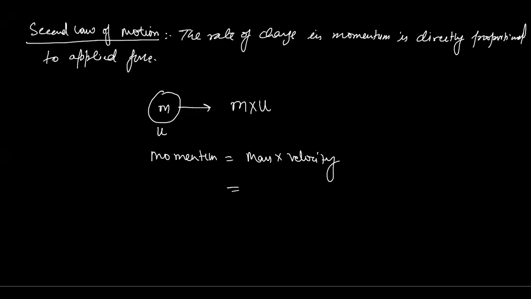Just concentrate here: the momentum of an object can be changed by changing the velocity, because the mass generally remains conserved. But can you give me any example where the mass of the object also changes?